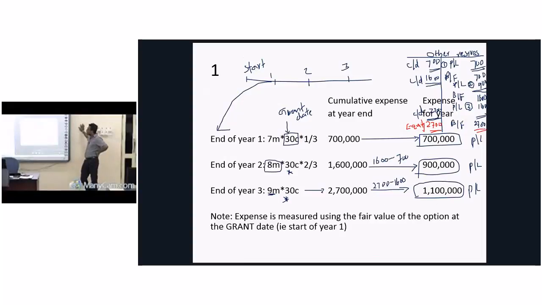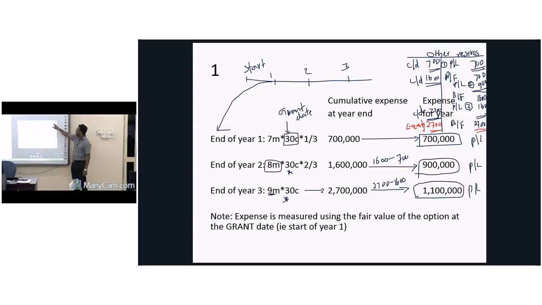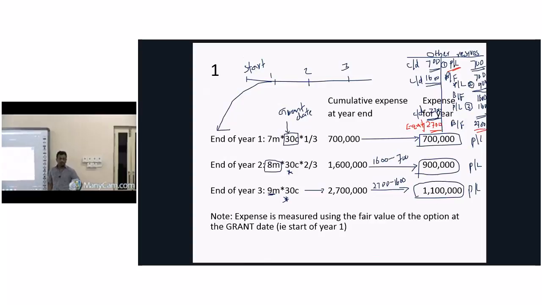At the end of year 1, what is your value? It is 700,000. How to take it? 7 million into 30 cents into 1/3. Why? This total is for 3 years, so you have to take only 1/3 because we have completed only 1 year out of these 3 years. Got it? So 700,000 should be recognized as an expense for the year. Profit and loss account debit, and credit the other reserve account 700,000.